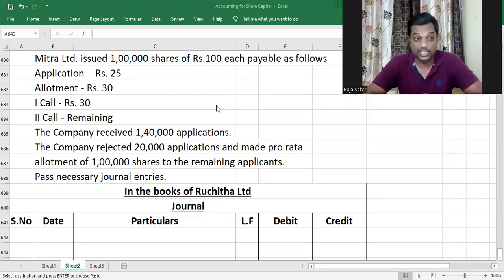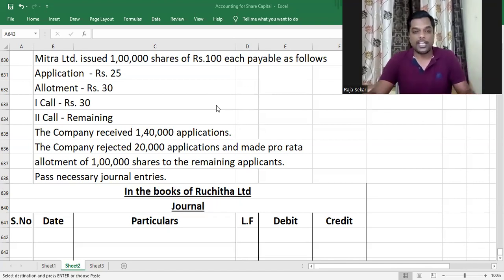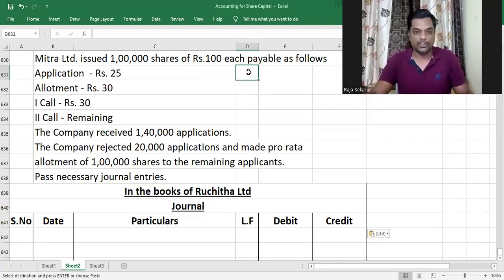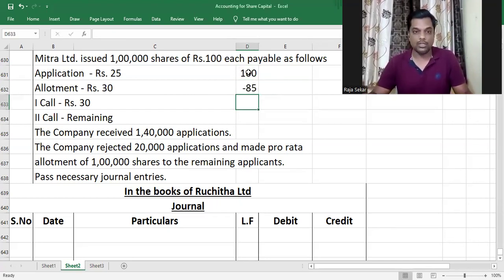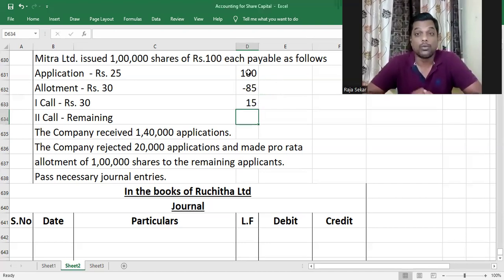We go ahead and read the question. Mitra Limited issued 1 lakh shares of ₹100 each, payable as follows. Application ₹25, allotment 30, first call 30, and second call is remaining. So second call will be how much, my dear children? The issue price of the share is 100. Along with the application, we received 25, allotment 30 and first call 30. So 85 has been received on the earlier calls, and therefore second call money will be 15.